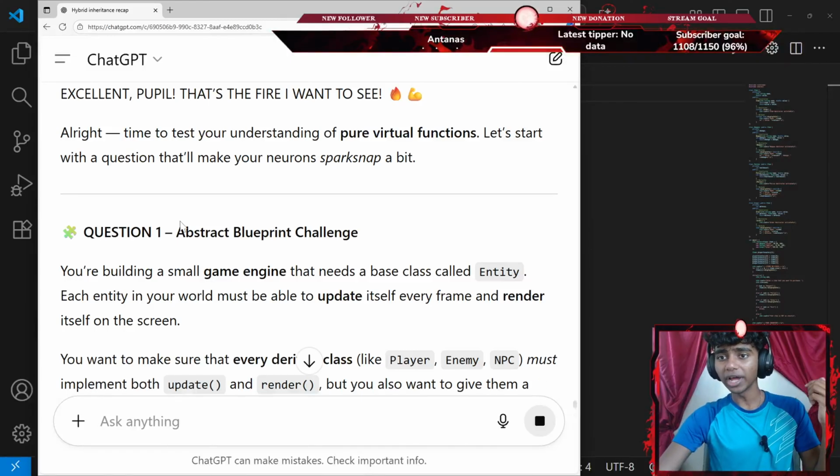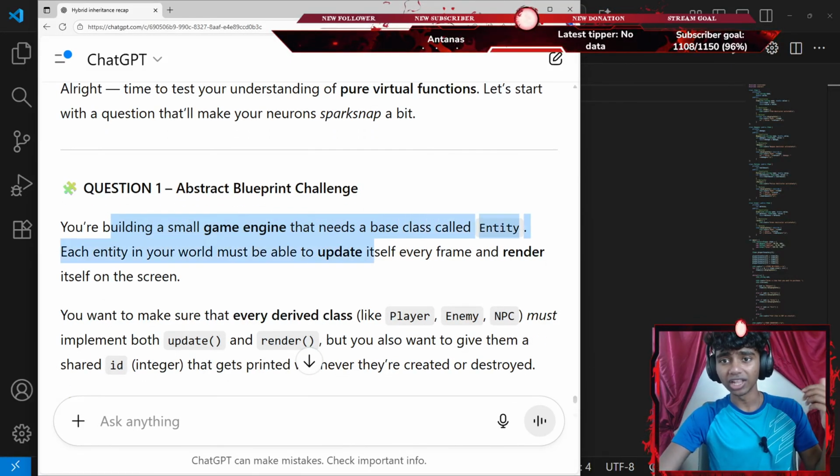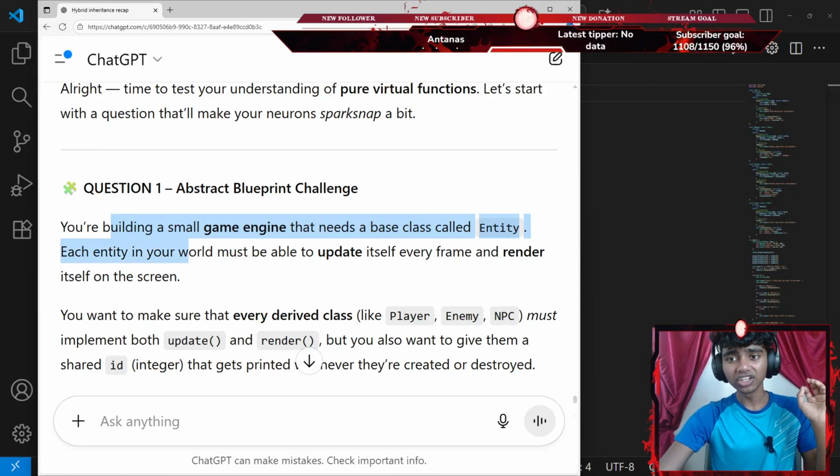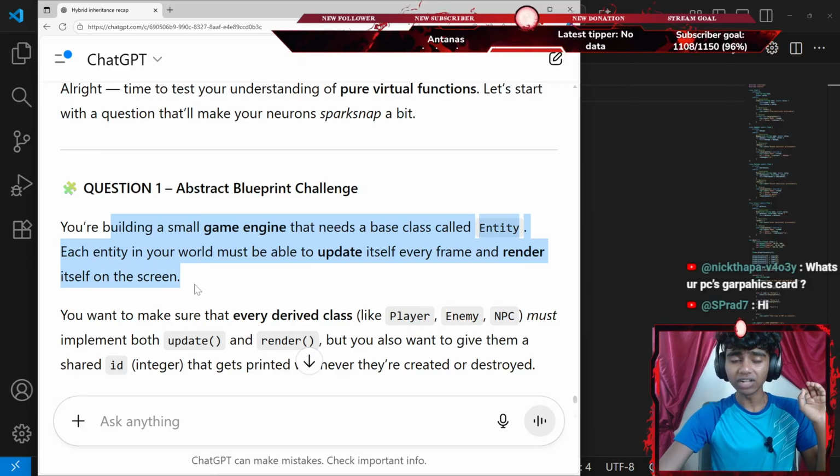Okay, so question 1, abstract blueprint challenge. You're building a game engine that needs a base class called Entity. Each entity in your world must be able to update itself every frame and render itself on the screen.